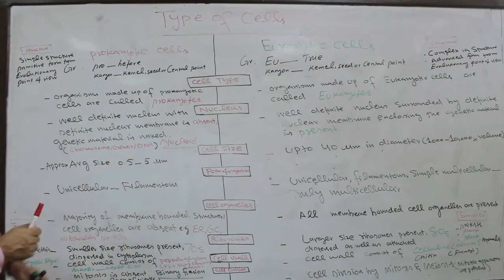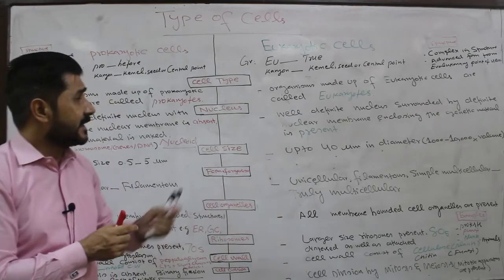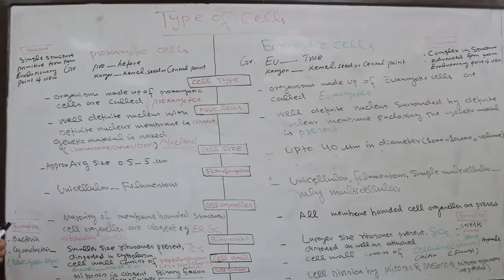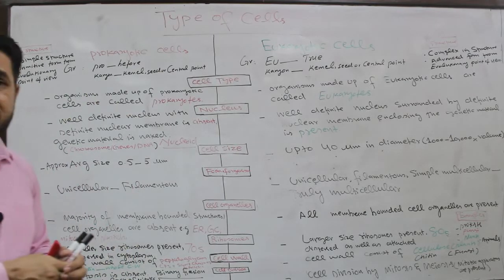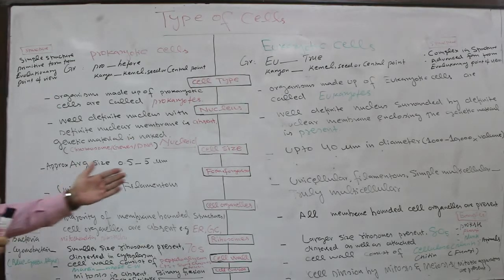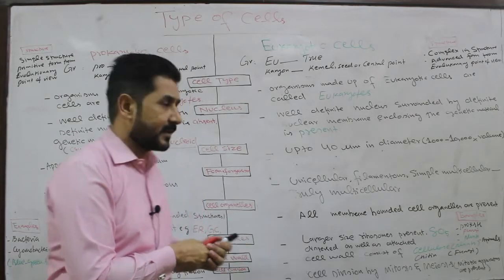Then cell size. If we compare the cell size of these two types of cells, the approximate average size of a prokaryotic cell is 0.5 to 5 micrometer in diameter. In eukaryotic cell, this size is up to 40 micrometer in diameter, which is 1000 to 10,000 times the volume of the prokaryotic cell. So it means that prokaryotic cells are very small, while eukaryotic cells are large in size as compared to the prokaryotic cell.